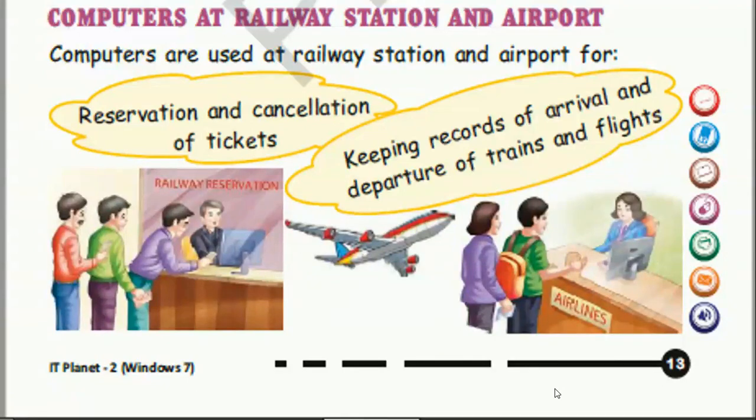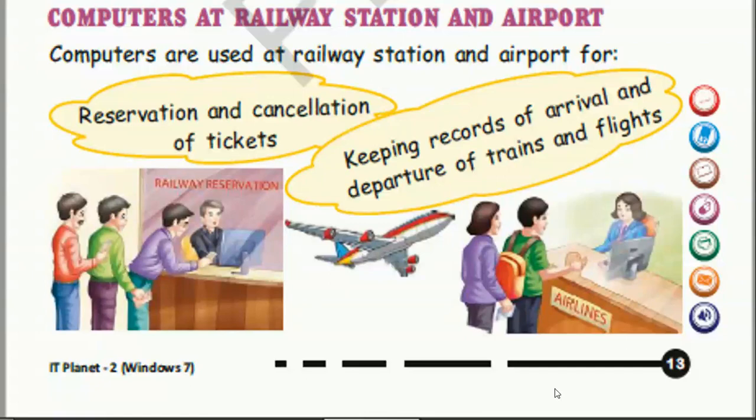Arrival and departure, these are the two words. Arrival means coming and departure means going. Coming and going of the trains and flights can be kept in record using the computers. So now let us read this. Computers at railway station and airport.